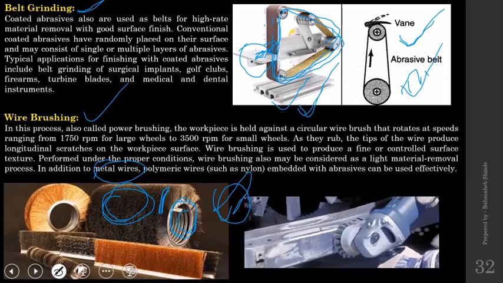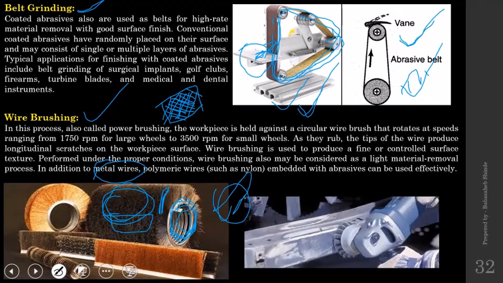If metal wires are there, then those metal wires will not be coated with any abrasives as such. The metal wires will be directly connected to a support. It will be rotated, and when you move workpiece surface across that metal wire brush, it will generate some pattern on the work surface. The application of this metal wire brush is usually creating some pattern on the work surface that might be used for holding purpose or for some specific applications.